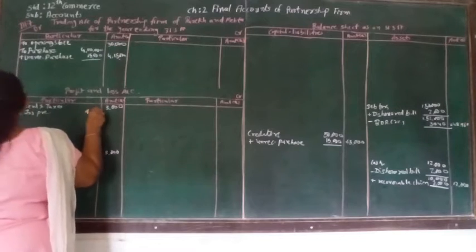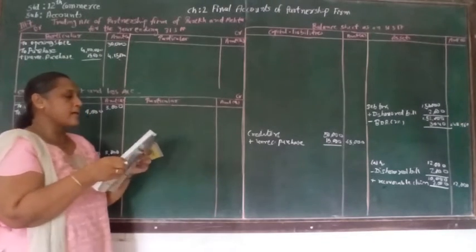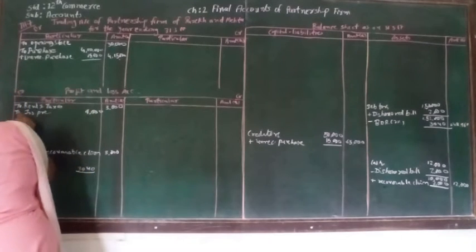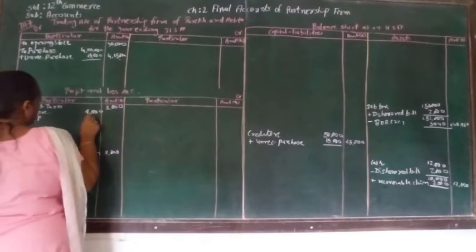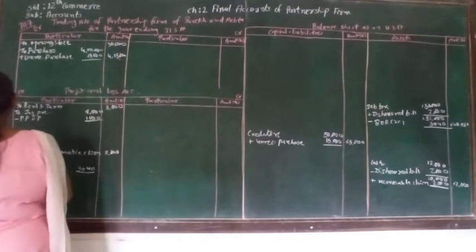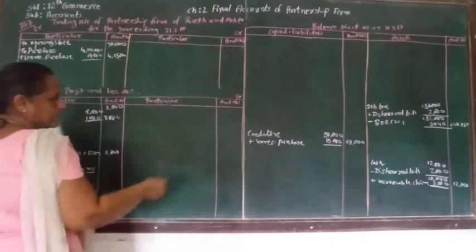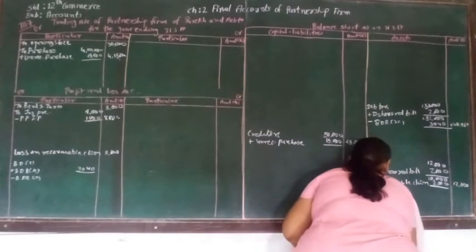In that adjustment number 6 is telling us that 1,000 paid in advance for insurance. So that is prepaid insurance premium, that is 1,000. So after that the amount will be 8,000, and 1,000 will be treated as our asset, that is prepaid insurance premium, that is 1,000.